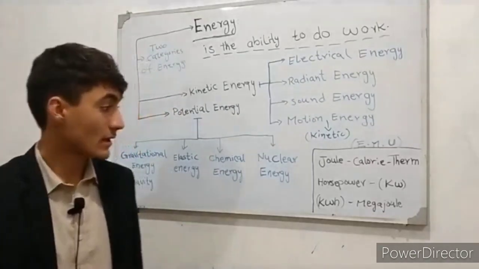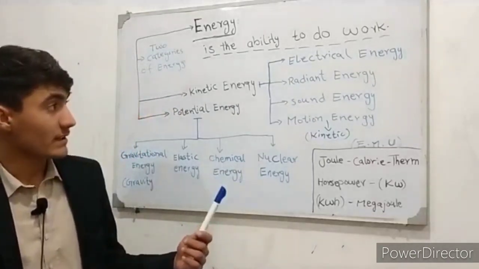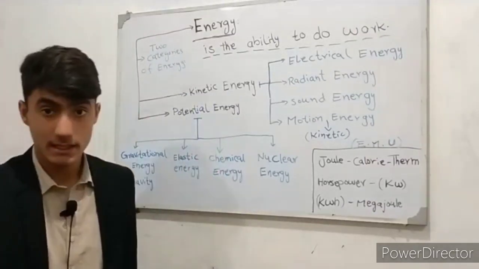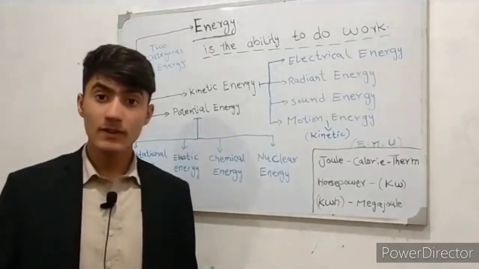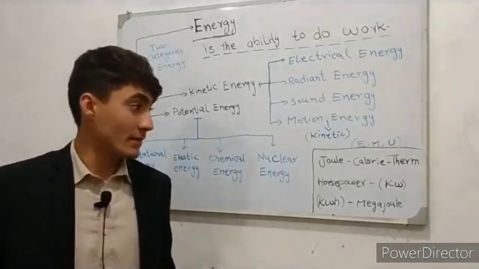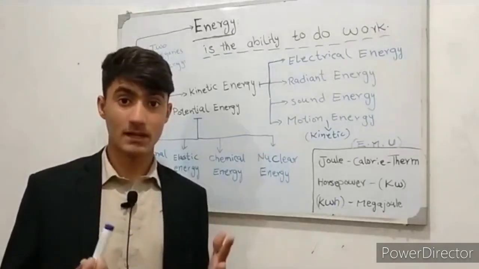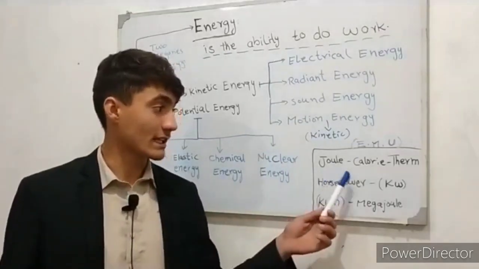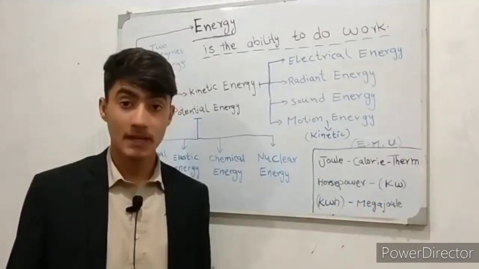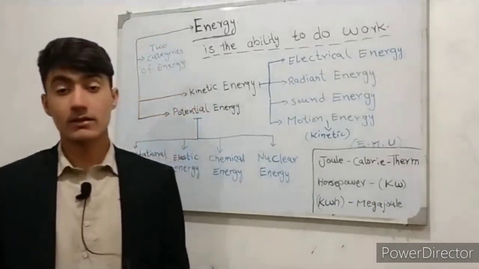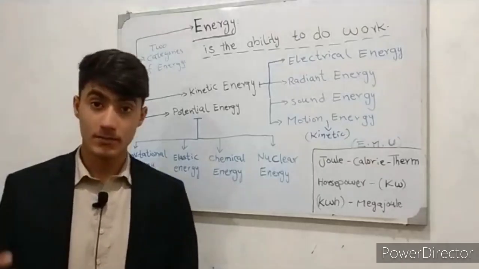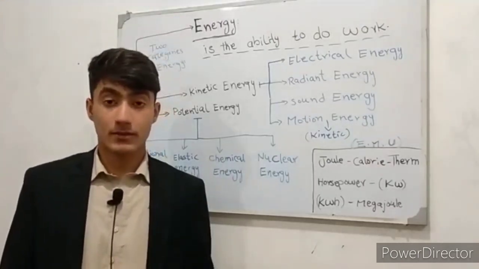So this was our topic about energy, and we learned about the different kinds of potential energy and different kinds of kinetic energy. There might be different measurement units for measuring these kinds of energy. Yes, there are, but some of the most common measurement units for energy are joule, calorie, therm, horsepower, kilowatt hour, and megajoules. So we learned about energy, types of energy, categories of energy, and the measurement units of energy. So this was our topic.